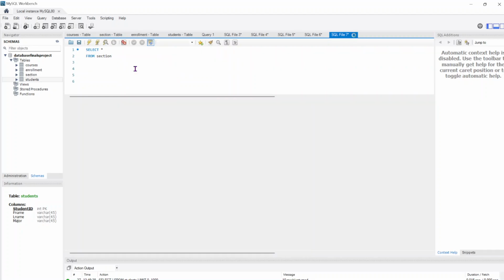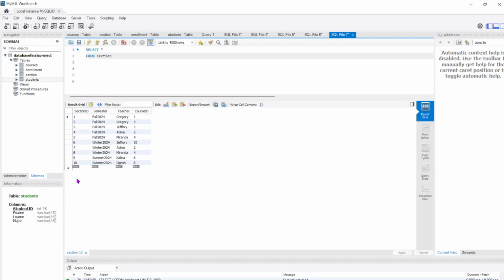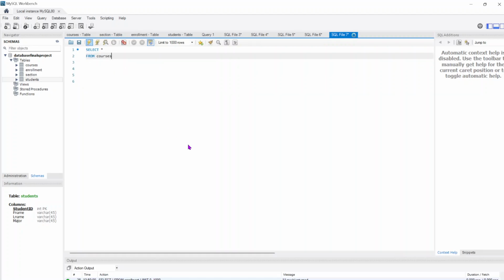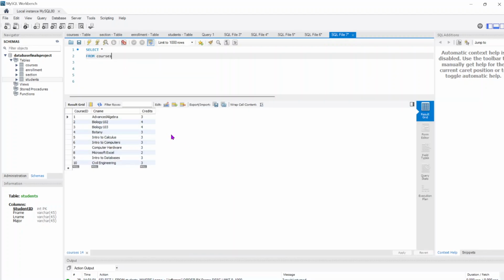The section table. We have the section IDs, the semesters, the teacher teaching them, and the course ID, which links the section to the course which it is from. Lastly, we will pull up the courses table in order to showcase the last of the 3 required queries that I have. So as you can see here, I have 10 courses: algebra, biology, botany, computers, etc. Lots of 3s, a couple of 4s, and a 2 in the credit options.